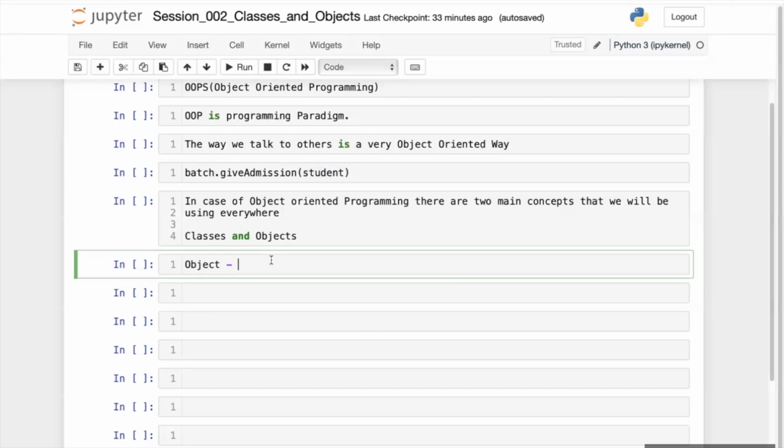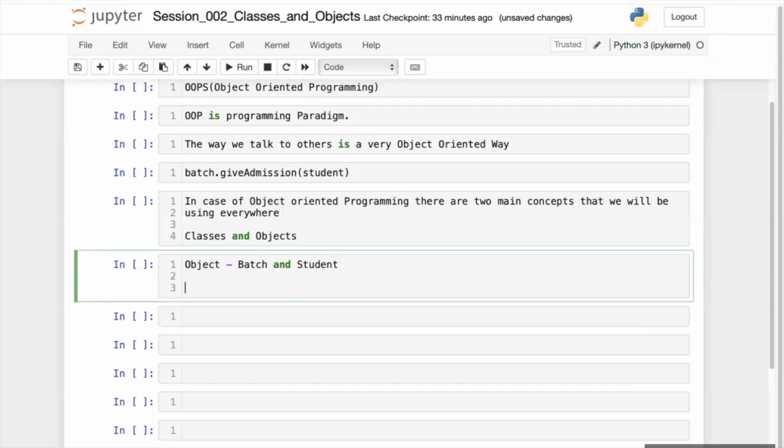So batch and student both are objects here. Do you have clarity on this or not? What are my objects? Batch and student.